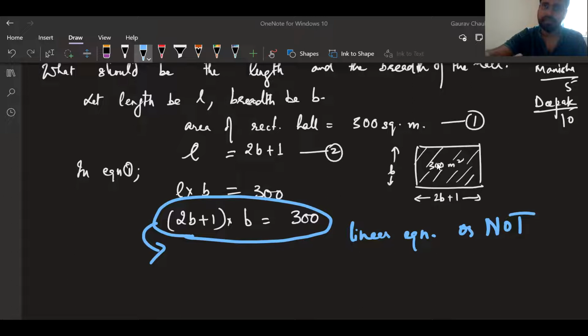Nishchay, I am sad that this is not clear for you. Okay. I see Manisha is saying yes. Nishchay is saying yes, it is a linear equation. MG is saying yes. Yes, Dikshit, you are right.